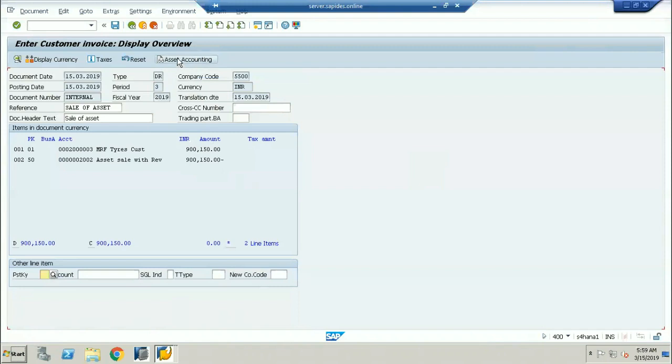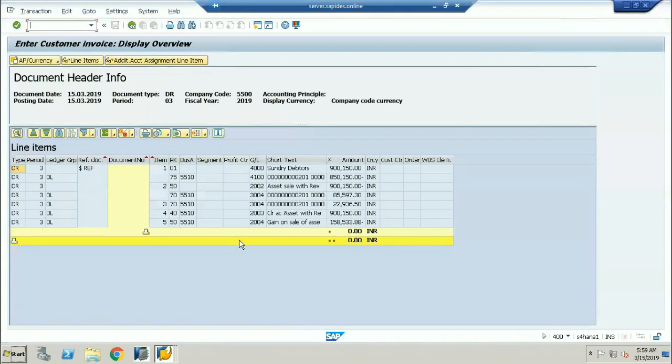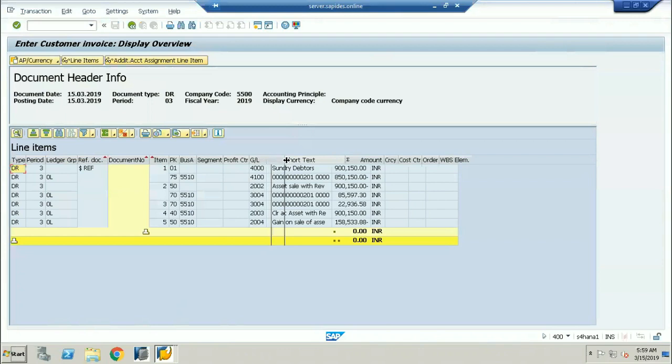Now if I click on this simulation of asset accounting, this is the simulation of your general ledger. You can see here, this is the general ledger. Your customer account is getting debited, and your asset sales account is getting credited here. Now I just want to see the accounting entry at the asset accounting side. Now I'm clicking on it. Here you can see, this is the accounting entry for the sale of asset when you're posting an asset here. See here, this is very, very important.